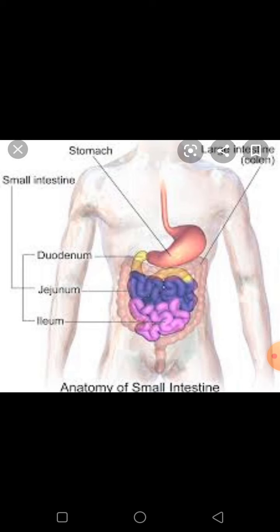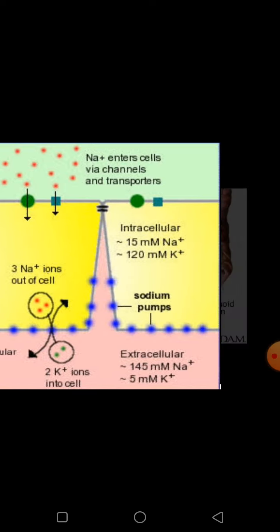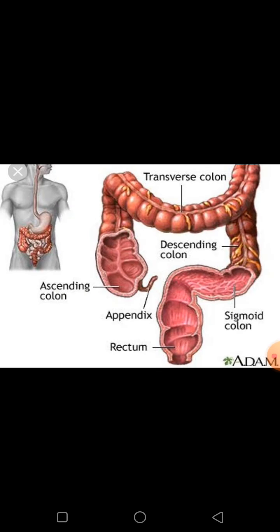The partly digested food now reaches the lower part of the small intestine, where the intestinal juice completes the digestion of all the components of food. The carbohydrates get broken into simple sugars such as glucose, fats into fatty acids and glycerol, and proteins into amino acids. Next one is the large intestine. The digested food now passes into the blood vessels in the wall of the intestine. This process is called absorption. The inner walls of the small intestine have finger-like projections called villi.